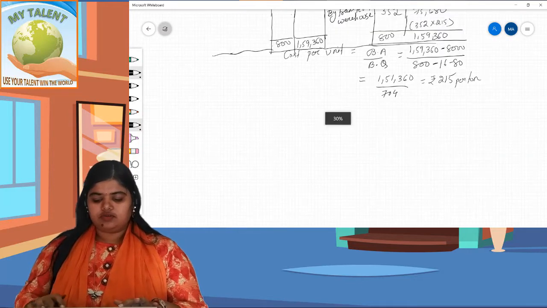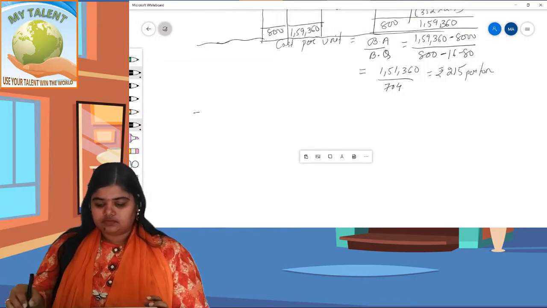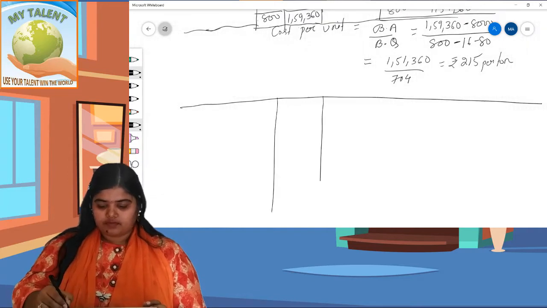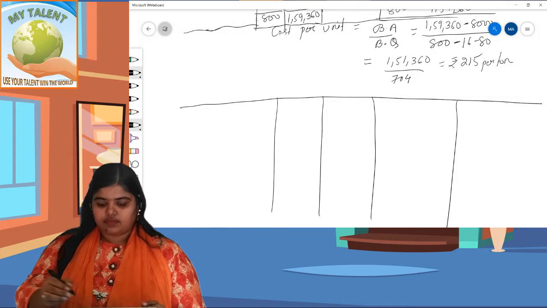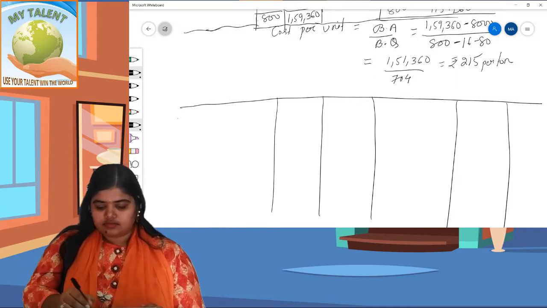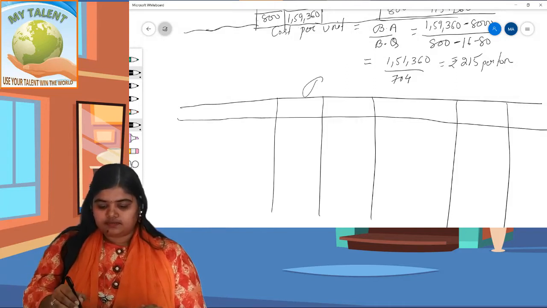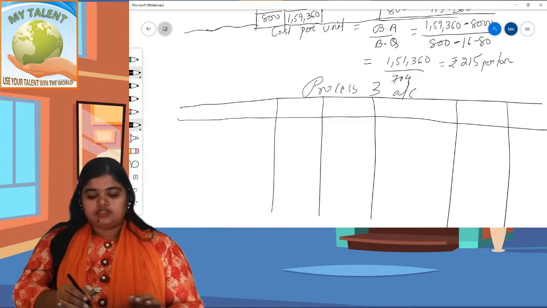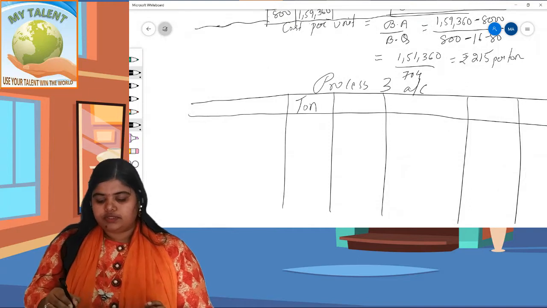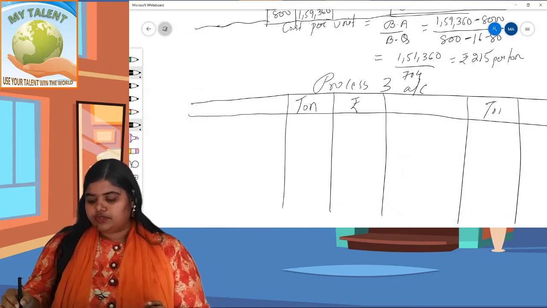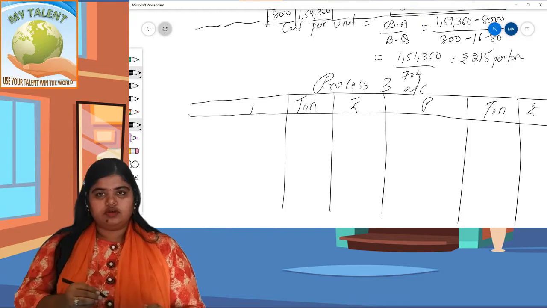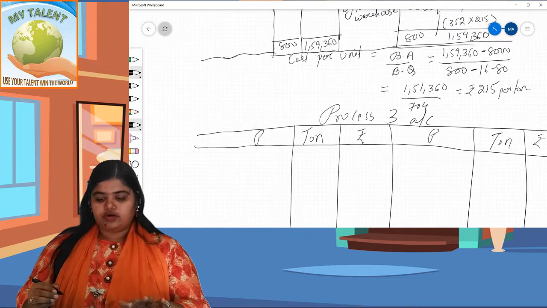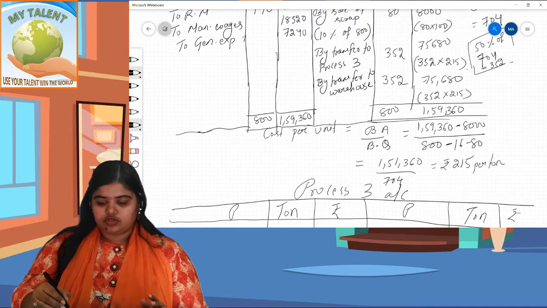Same as usual. It is process 3, in tons and rupees. This is particulars. Write down. First write the brought down, then write down the expenses. So what will be brought down? This one. Total transfer is